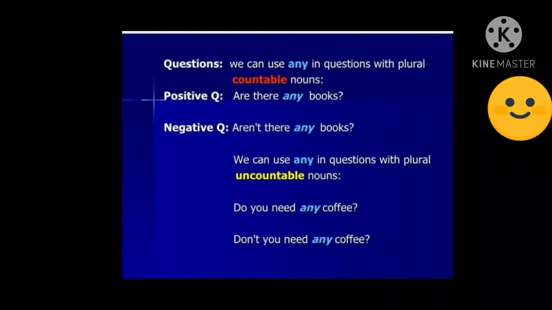Let us see the question. We can use any in questions with plural countable nouns. We can use any in questions, meaning interrogative sentences, with plural countable nouns. Let us see a positive question: are there any books? And negative interrogative: aren't there any books? In two ways you can ask: are there any books, that is positive interrogative, and even negative interrogative, aren't there any books. In these two instances we use any.